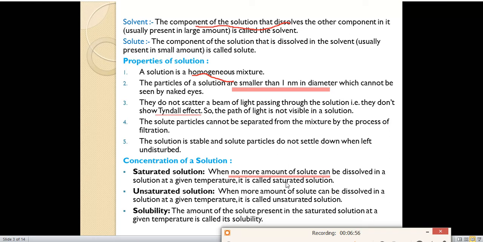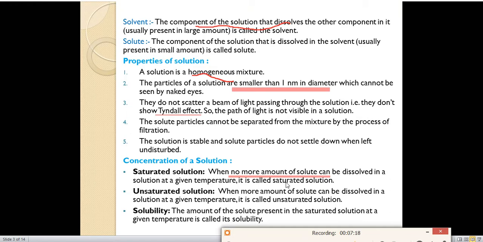Suppose you take a glass of water and keep on adding sugar. You can add sugar only to a particular limit. Suppose 9 to 10 spoons of sugar you have added. After that, no more sugar can be dissolved in that solution. That type of solution is called a saturated solution: the solution in which no more solute can be dissolved at a particular temperature.